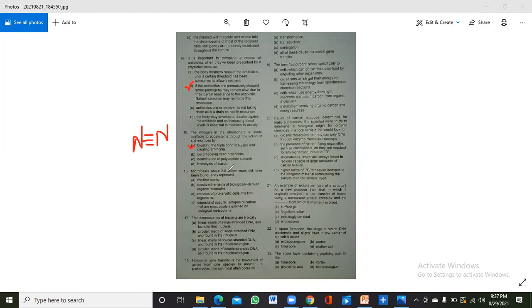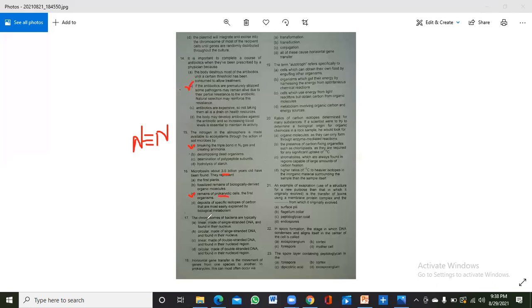Now, microfossils about 3.5 billion years old have been found. What do they represent? They represent the remains of prokaryotic cells, the first organisms. We all know that when the world was formed, there were only prokaryotes. Just look at the time: the longer the time, the more likely they are the remains of prokaryotic cells, the first organisms.